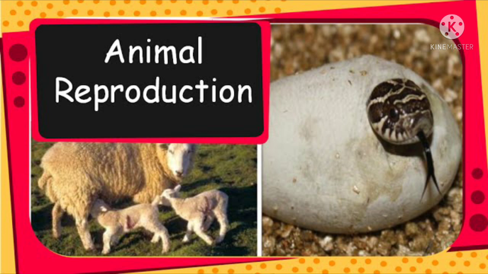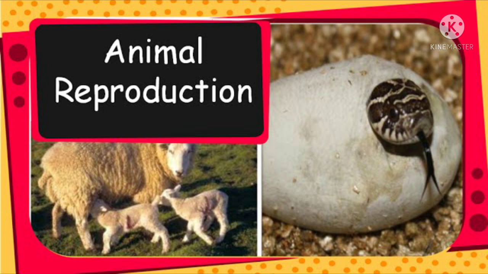So, reproduction is a life process of an organism which enables it to produce a new generation. Reproduction is the producing of their own kind.